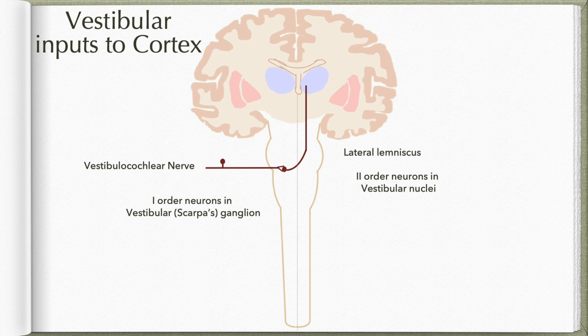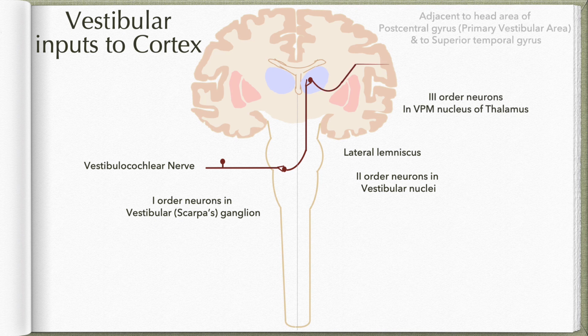As you have noticed by now, information from the body reaches the VPL nucleus in the thalamus, that is the ventral posterolateral nucleus, whereas the information about most modalities from the head region reaches the VPM or the ventral posteromedial nucleus. From here, the fibers are projected through the internal capsule and corona radiata to the parietal lobe, which is adjacent to the head region in the sensory homunculus within the postcentral gyrus.